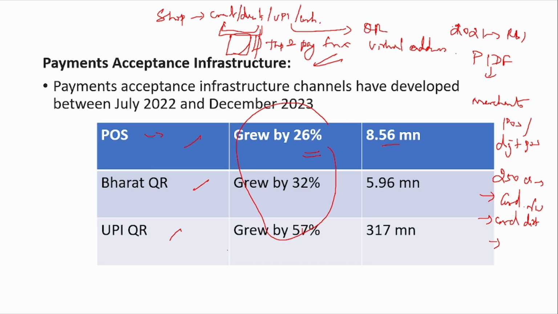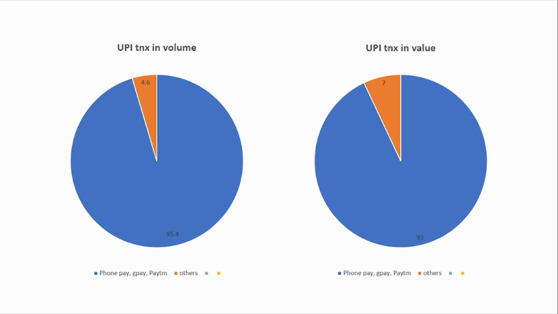It now stands at 8.56 million. Bharat QR has grown by 32%, and now it is 5.96 million. UPI QR has grown by 57% and now stands at 317 million. Now, UPI transaction volume. PhonePe, Google Pay and Paytm alone constitute around 95.4% of UPI transactions in terms of volume. Similarly, in terms of value, the same PhonePe, GPay and Paytm constitute around 93%.